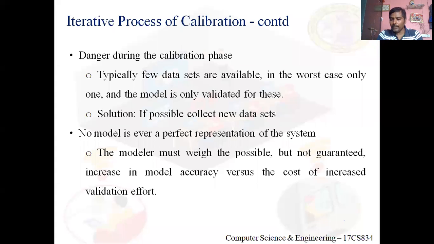So finally, in one of the revised models, the model gets validated for one data set. As soon as the revised model got validated for one data set, you should not conclude at that point of time that the model is valid.